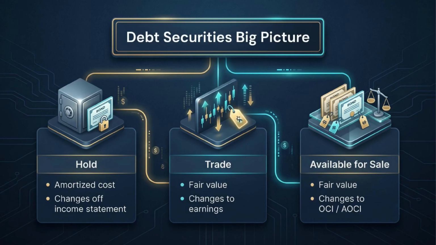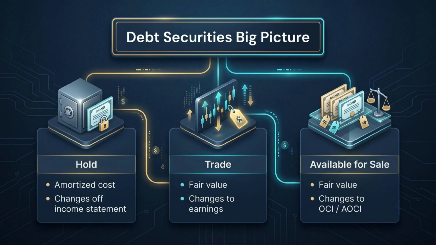In this first lesson on ASC 320, Debt Securities, we are building the big picture before going into detailed rules and calculations. Under US GAAP, Accounting Standards Codification Topic 320 explains how debt securities are classified and measured after purchase. The basic idea is simple but powerful. The same bond can be held, traded, or kept available for sale, and that classification changes the financial statement result.